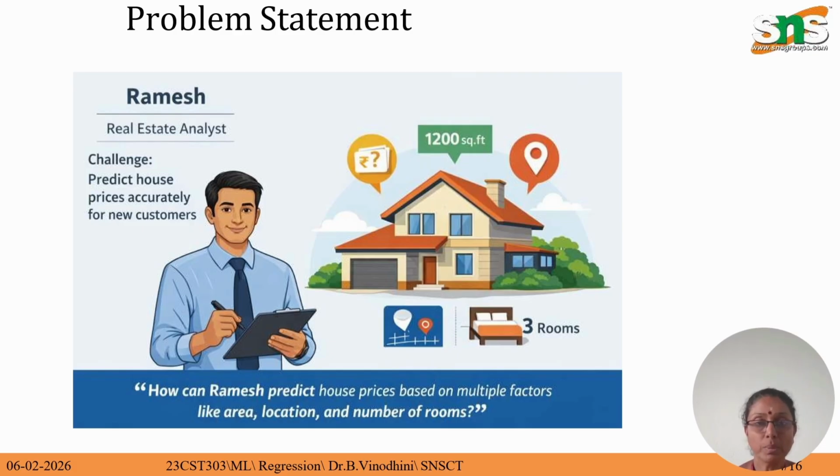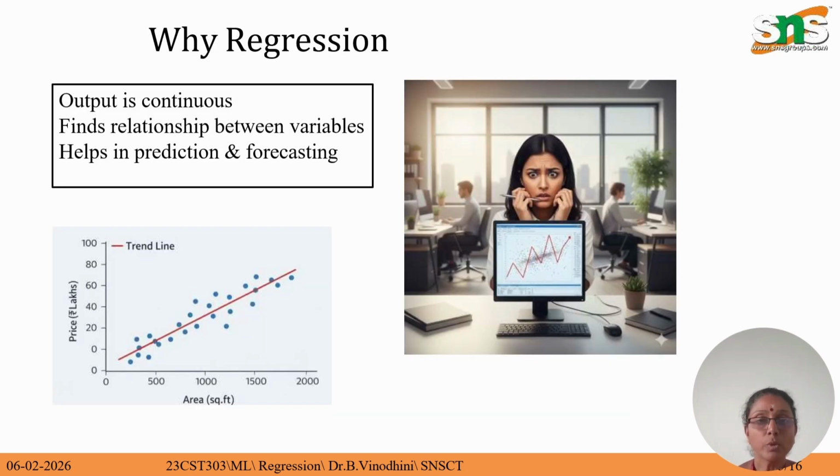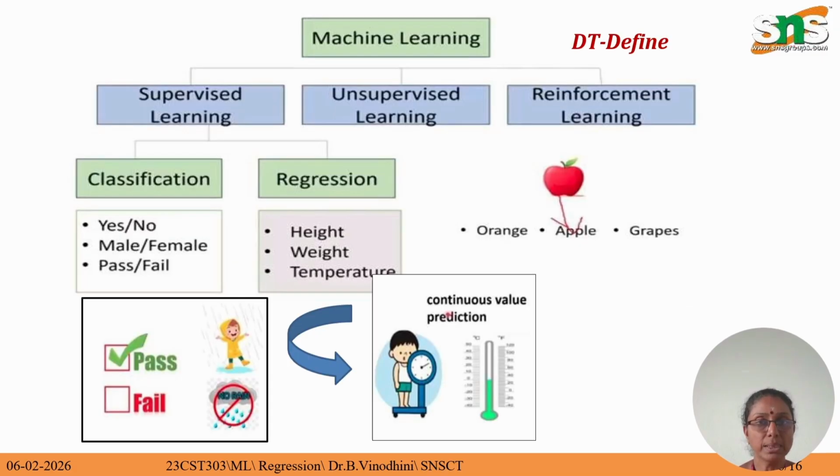This is the problem statement, and it can be solved using regression. Why do we need regression? The output of regression is continuous values. The regression algorithm finds the relationship between the independent and dependent variables and helps in prediction and forecasting. That's why we select regression rather than classification.